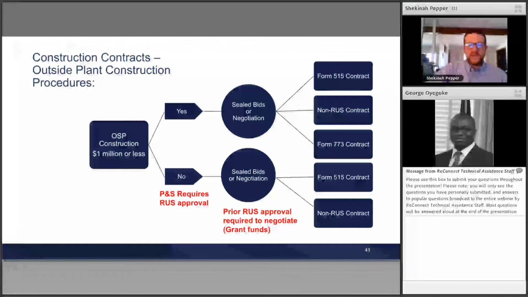This is one of those guides that I talked to you about, and this would be a great tool to keep ready and handy. I think there are 5 of these diagrams through this presentation that would be useful to keep on hand in your office, so you can look through as you're going through your process to say, okay, is this project going to be $1 million? Is it going to be under $1 million? Do I need to have plans and specs approved? Do I need to go through RUS? Where does the approval process go? These slides really help with that process, and it's something useful to have on hand.